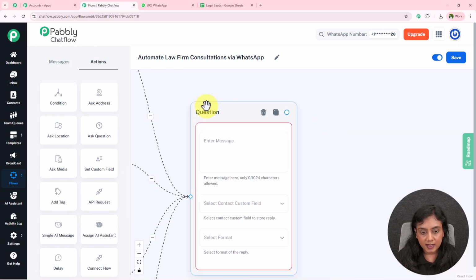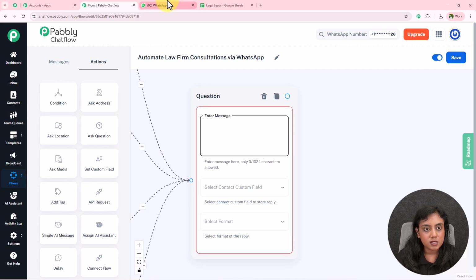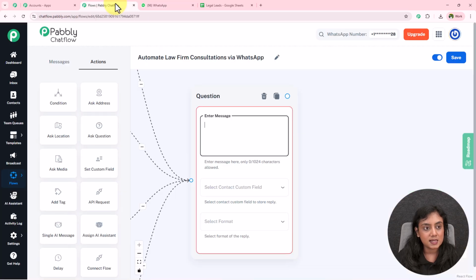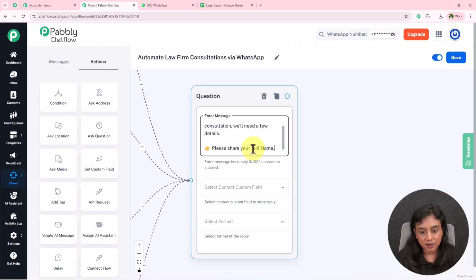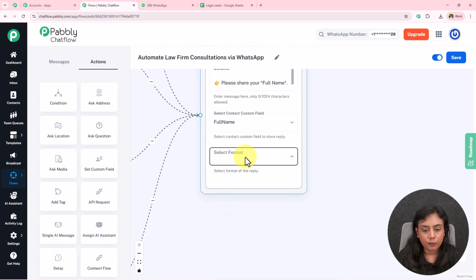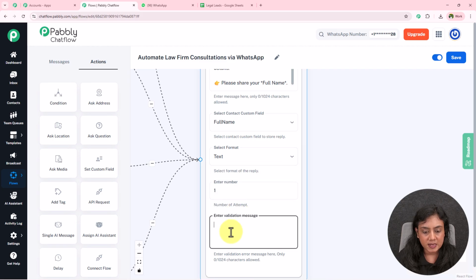After building the connection, I want to ask my first question. And what's my first question? Got it. Schedule a consultation. We need few details. Please share your full name. So I've entered it. I'm going to bold this full name from here. Now this name should be saved in this contact custom field in the name of full name. Format of the reply is going to be text and the validation message should be error.